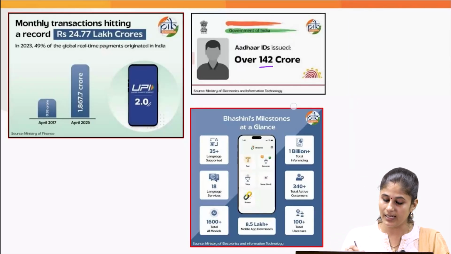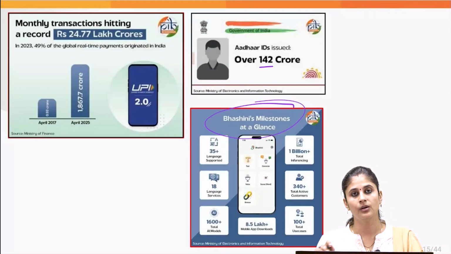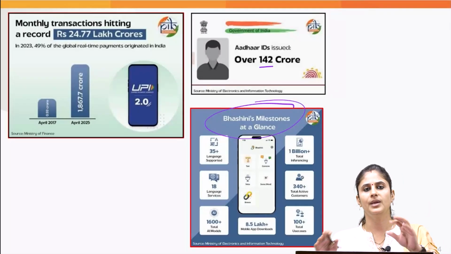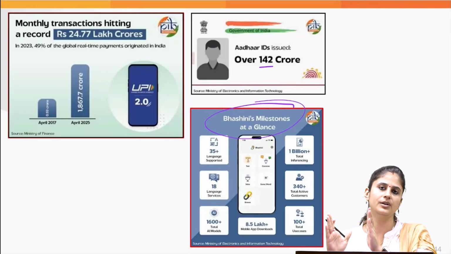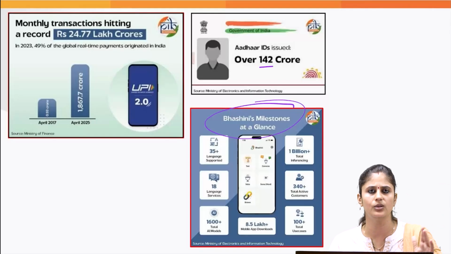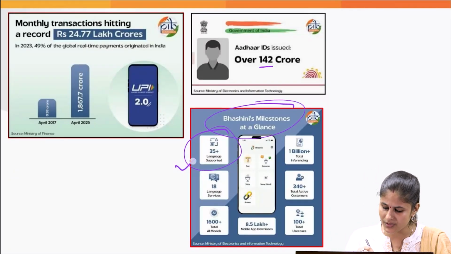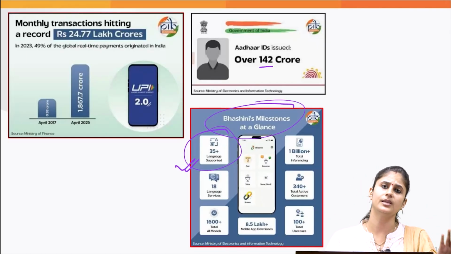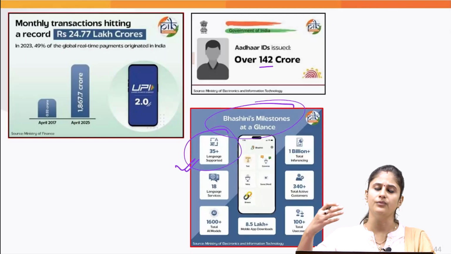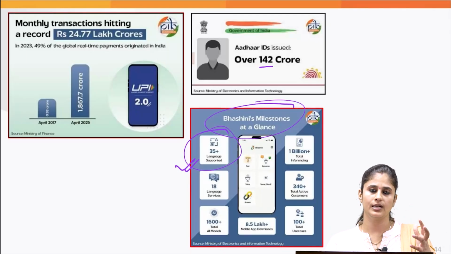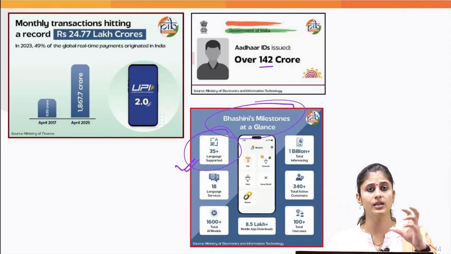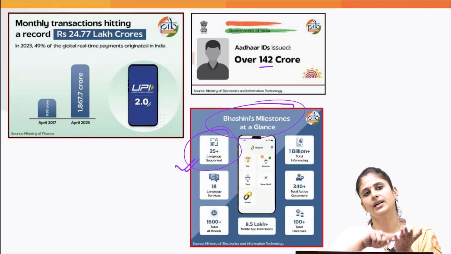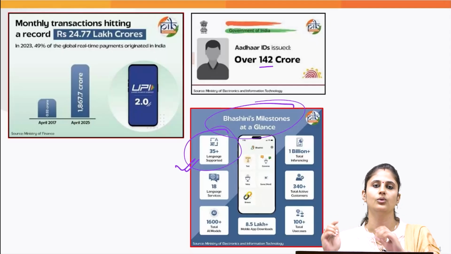Then as I was talking about the Bhashini app, wherein we are making use of artificial intelligence tools to make sure that the data available on a government website could be translated into other local languages. Currently, this app supports 35 plus languages. Over a period of time, by making use of artificial intelligence tools, we would be providing the content in other local languages as well. So here we make use of a voice-based interface, and once you speak, this app would translate the content into your local language.